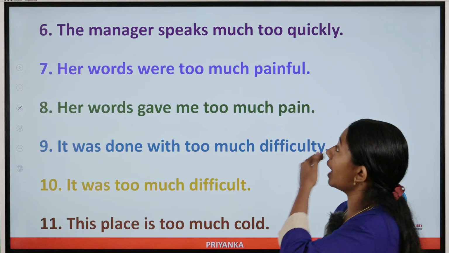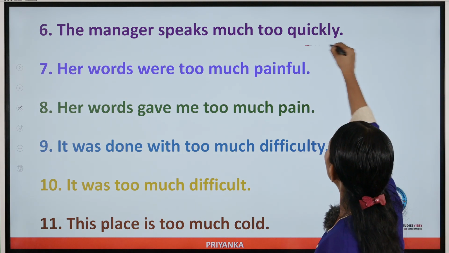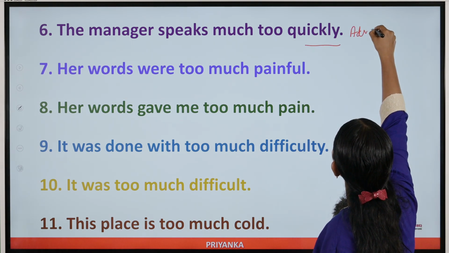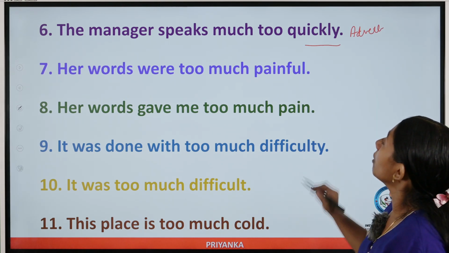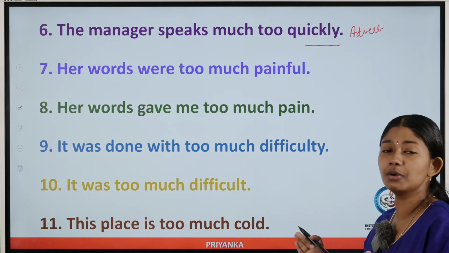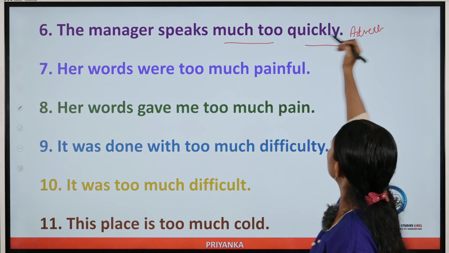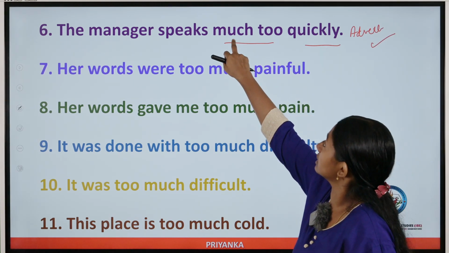So next one. The manager speaks too much quickly. Quickly is what? It's an adverb. Quickly is an adverb. So it should be much too, because with adjectives and adverbs we use much too. So this is correct. Too much too. It's correct because much here is an adverb.